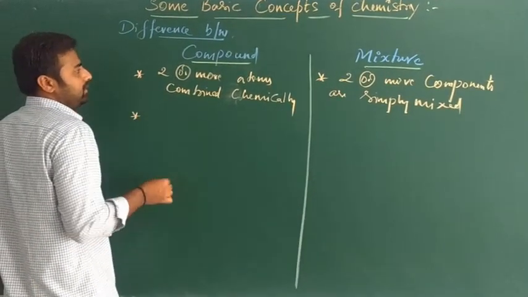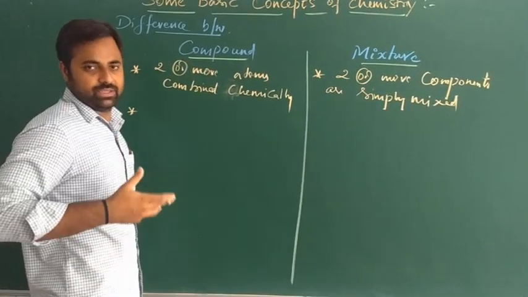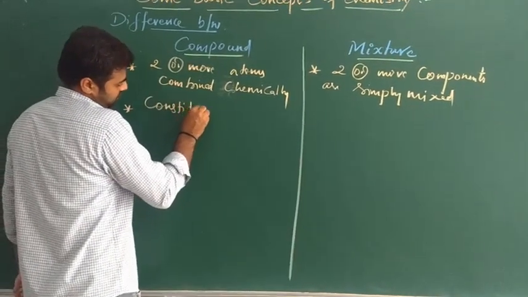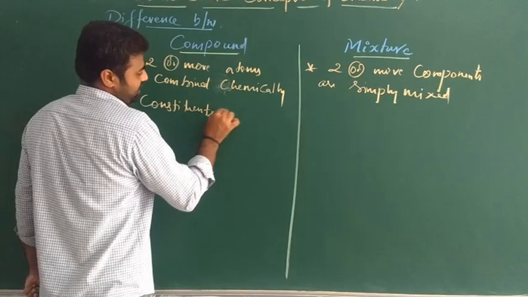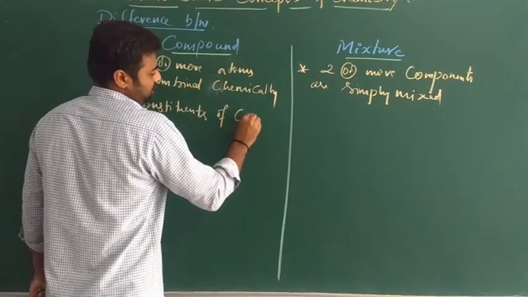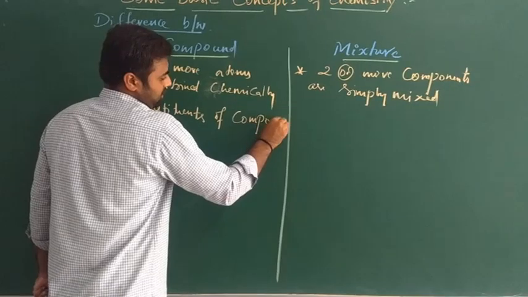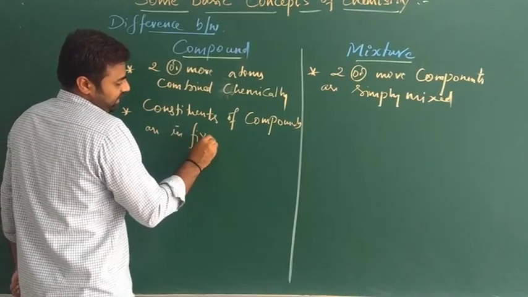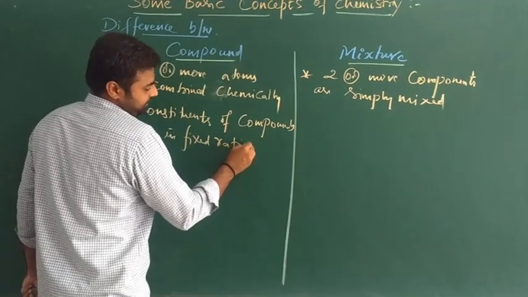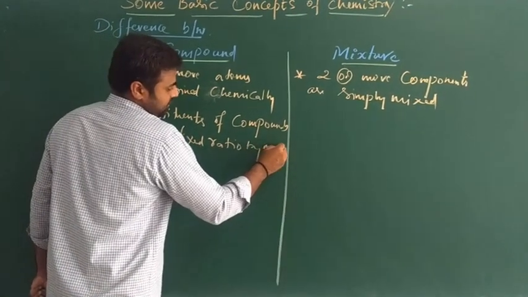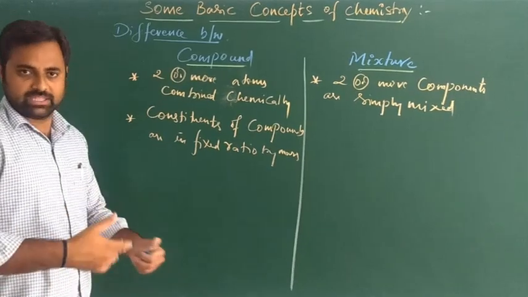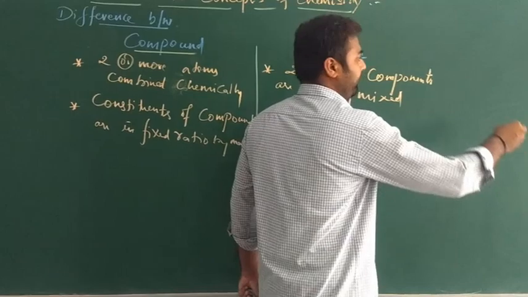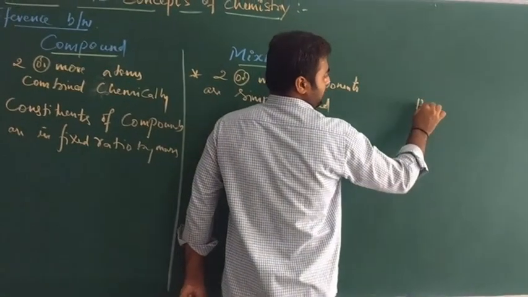And the second one: the constituent elements of a compound are in a fixed ratio by mass. What does fixed ratio by mass mean? Suppose I consider an example here, water.